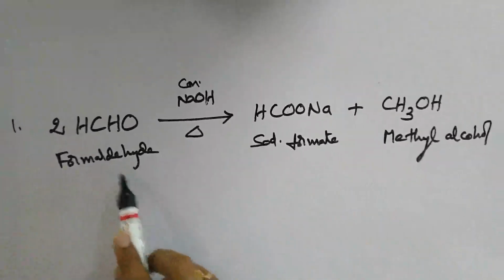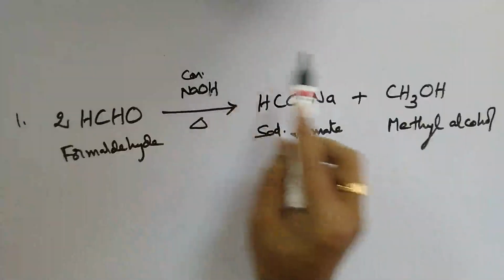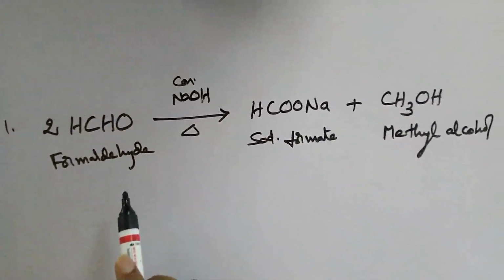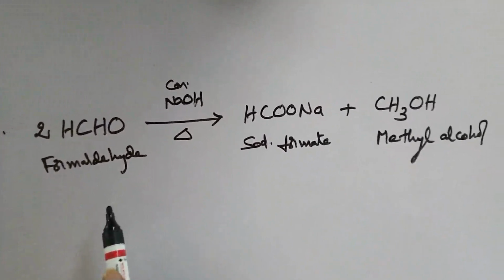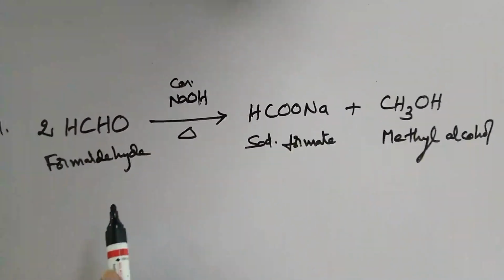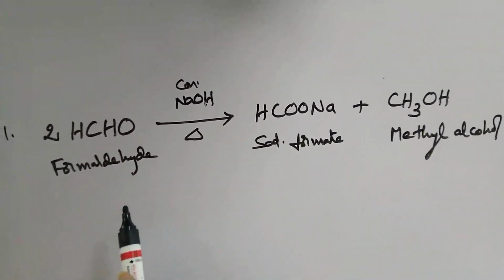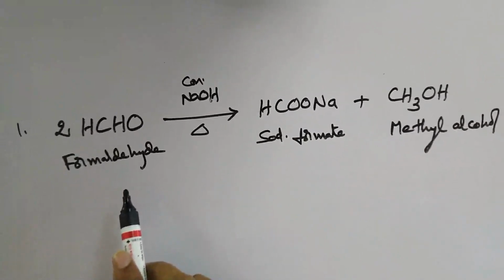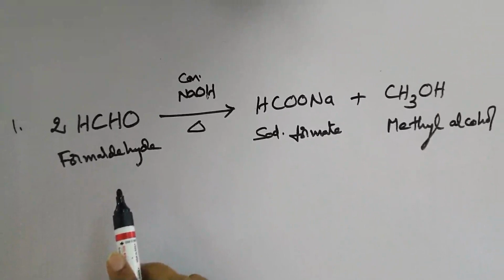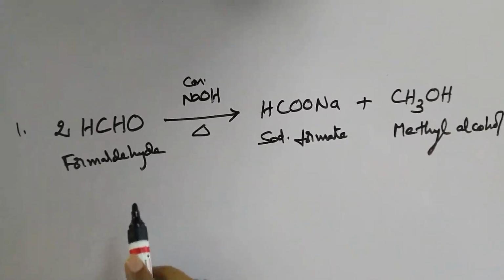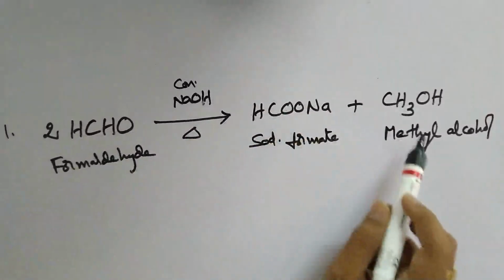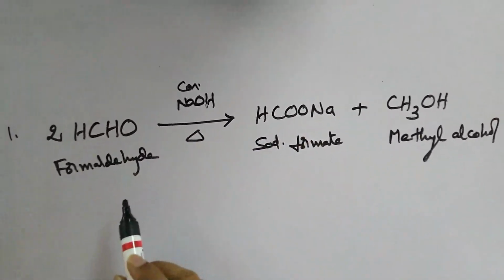Because one molecule is oxidized and the other molecule is reduced, this particular reaction is also called a redox reaction. So Cannizzaro reaction is a redox reaction, especially when Cannizzaro reaction takes place for a single molecule like formaldehyde or benzaldehyde, etc. Then it should be called a disproportionation reaction, because the same molecule is undergoing oxidation as well as reduction. Hence it is also an example of a disproportionation reaction.